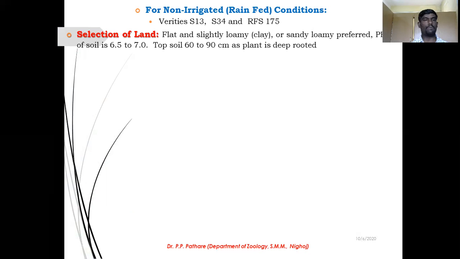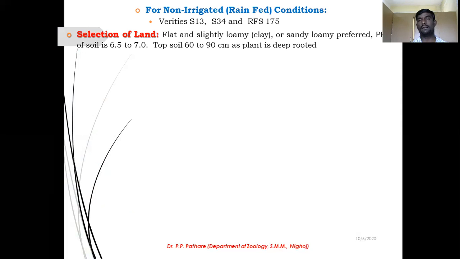Next important point is selection of land. In the previous lecture, we also studied there are some requirements. They require a proper soil for the cultivation and well growth of the mulberry plant. In that, flat, slightly lumpy soil, called clay soil, and sandy, lumpy soil will be preferred for mulberry cultivation.